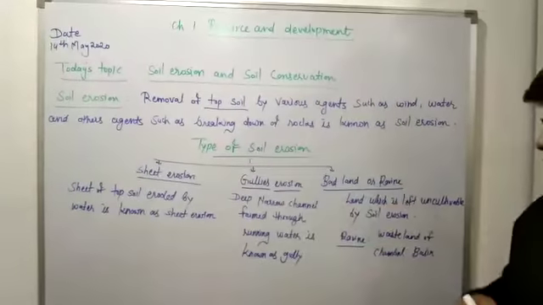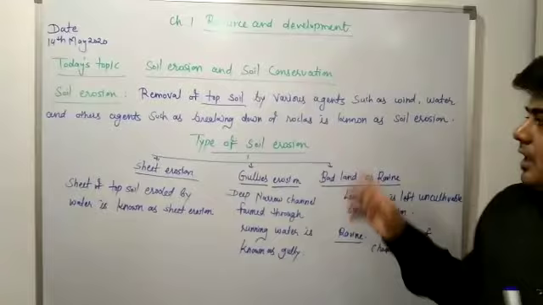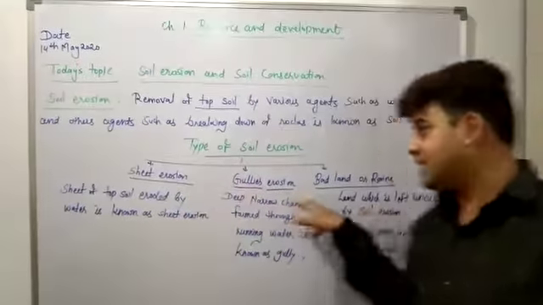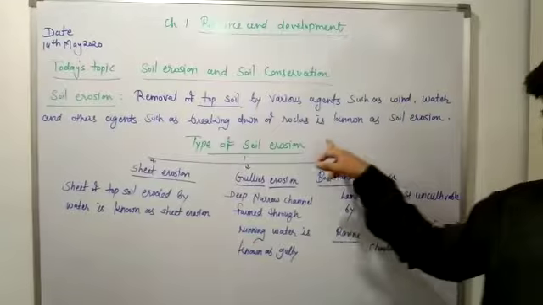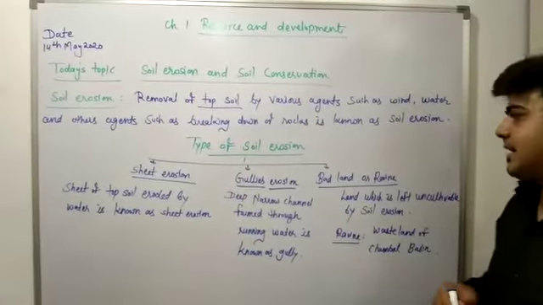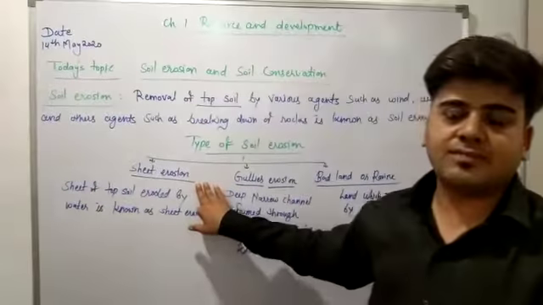Types of soil erosion: sheet erosion, gully erosion, badland or ravine. I tell you that these two are types of soil erosion, and this is a term. Badland or ravine is not a type of soil erosion. It is a term. It can be asked many times in exams what is badland or ravine. So firstly, I will tell you about sheet erosion.